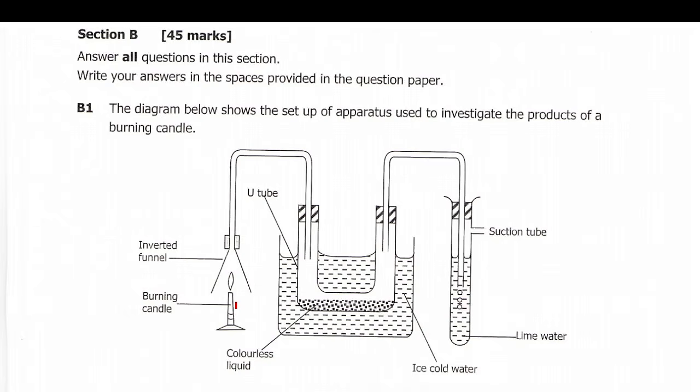So carbon dioxide and water both go through this delivery tube, and when they reach here, since the water vapor is at ice cold water, it can be converted into water, so it gets converted into water here. So the colorless liquid here is water.